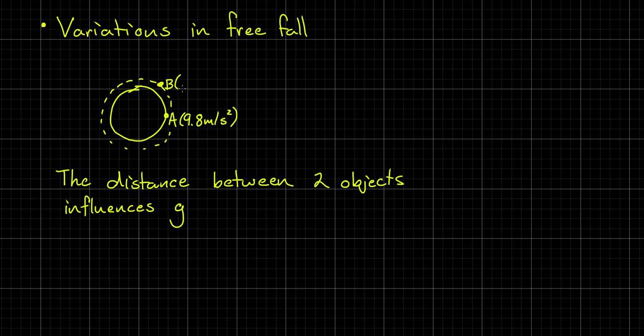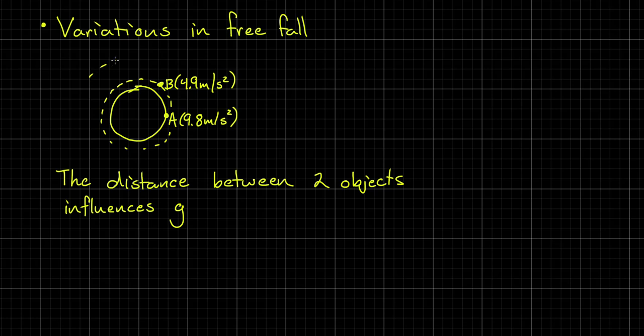Do you think that objects up here, though, will accelerate faster or slower? Why? So there is less pull, or alternatively, the distance is larger. So if you're up here, there's a point, and I don't have this worked out as a specific distance, but maybe if you're orbiting the planet, it's 4.9 meters per second squared.